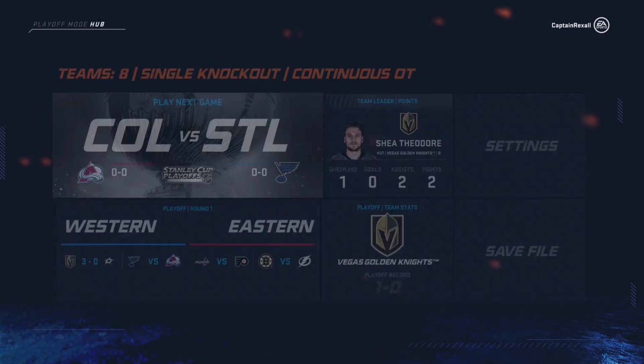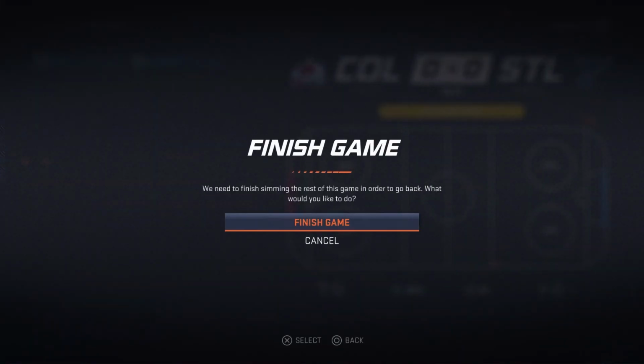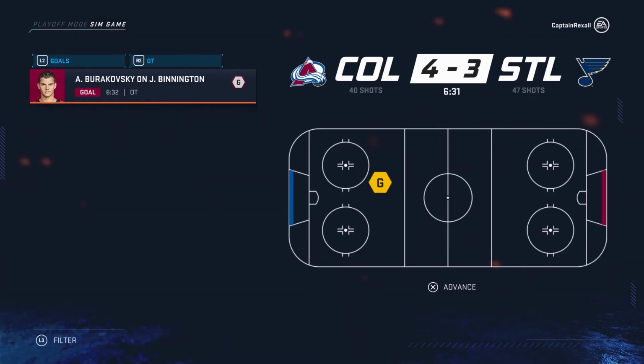Colorado versus the St. Louis Blues, and then of course it really doesn't matter who wins this game. The Colorado Avalanche do, so that's a big victory there for them. And then they got to go up against the Dallas Stars in the next game, of course.